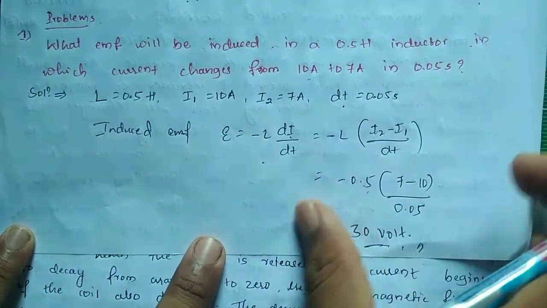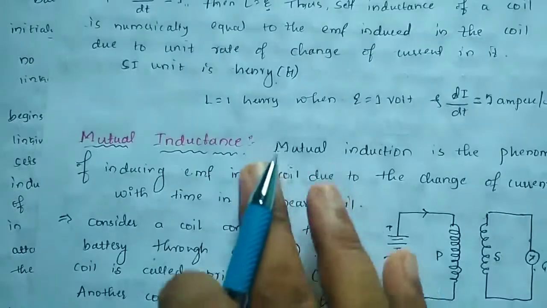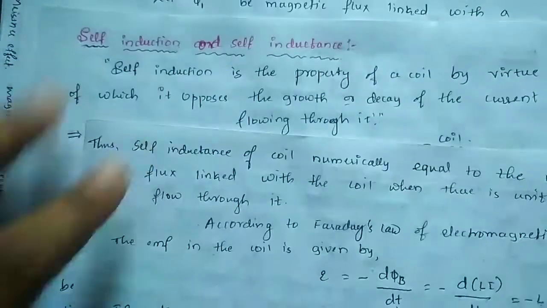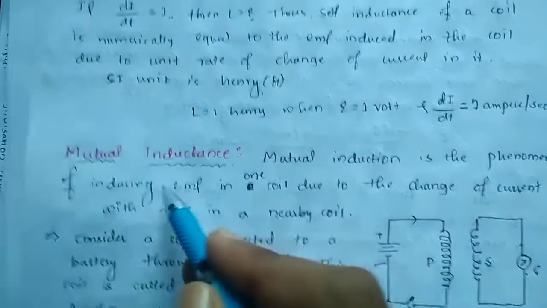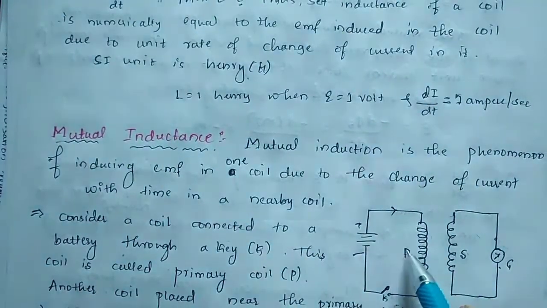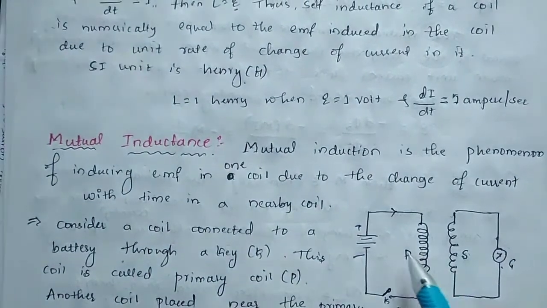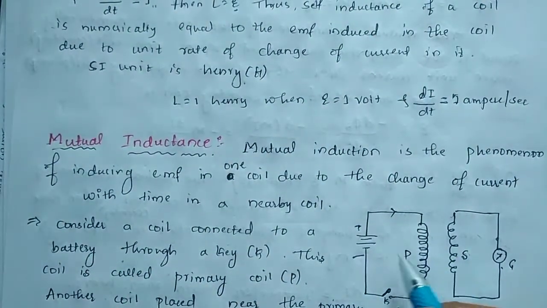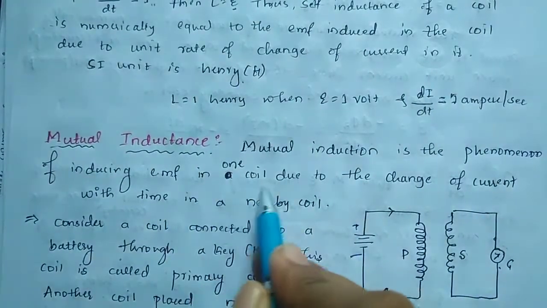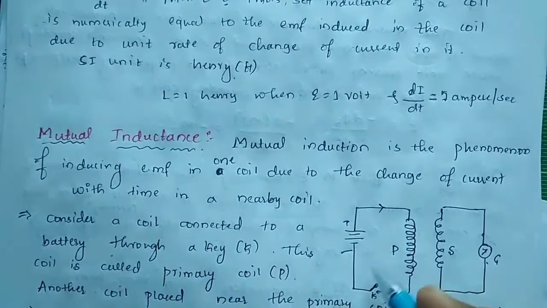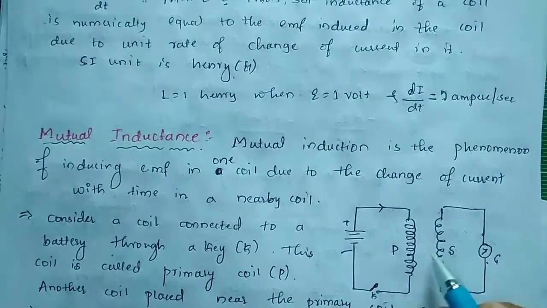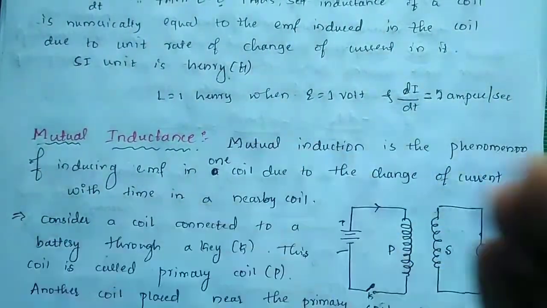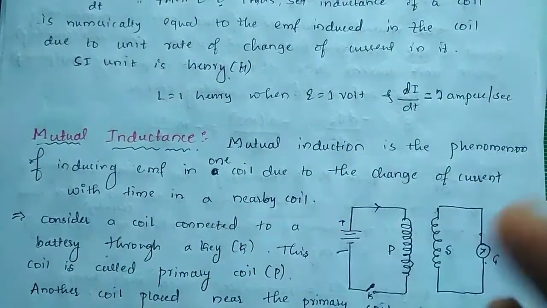Okay, and here, generally, the difference between self inductance and mutual inductance: self inductance is the inductance produced by the coil itself, and mutual inductance is the inductance produced by a neighboring coil with the current flowing through one coil. The EMF in one coil is due to the change of current in time in the neighboring coil. So when the current is changed in this one, what changes in the secondary coil is the mutual inductance. That is, mutually, in the neighboring coil, the induced EMF changes the magnetic flux.